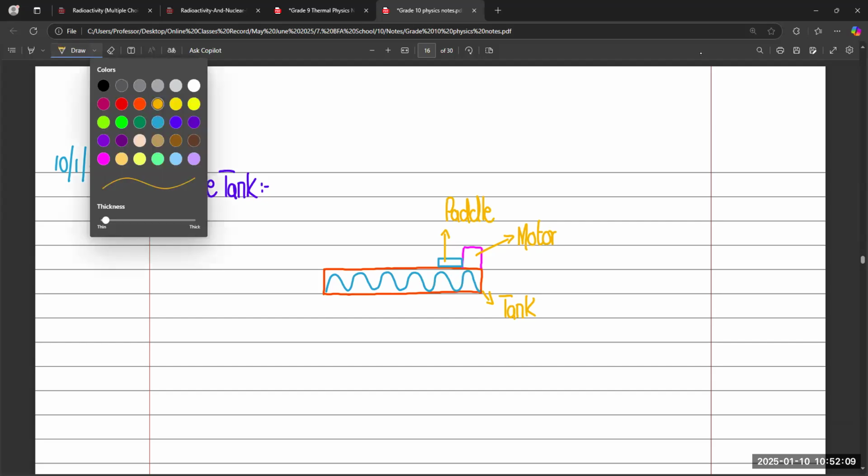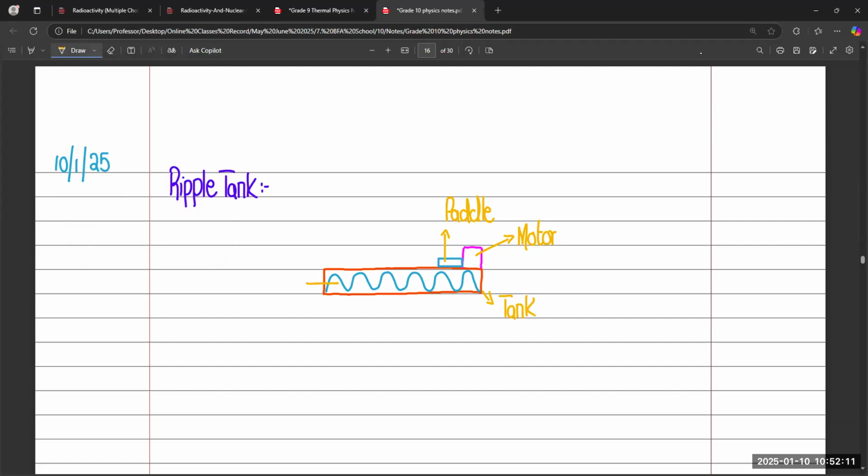Okay. Is the tank closed from the upper part? No, it is open because we have the paddle to strike on the water, so that's why it is open. It is not closed.